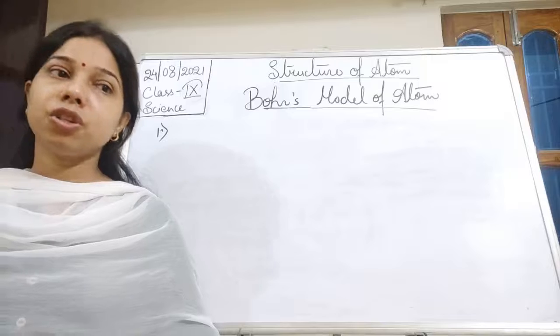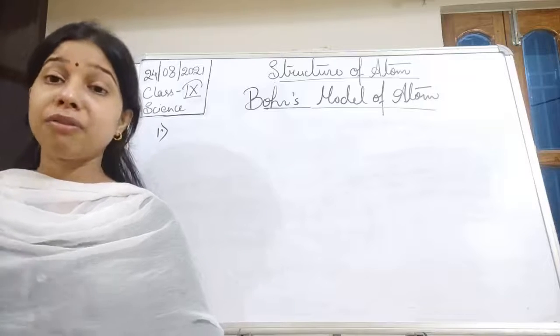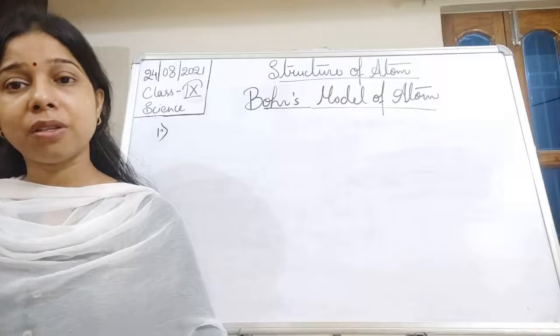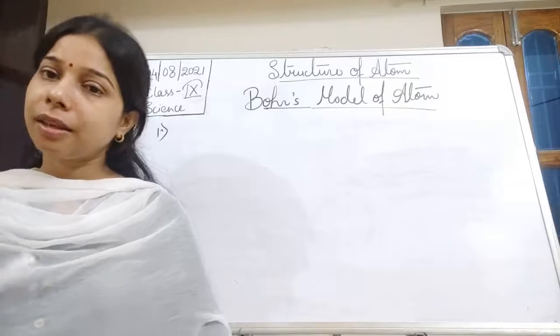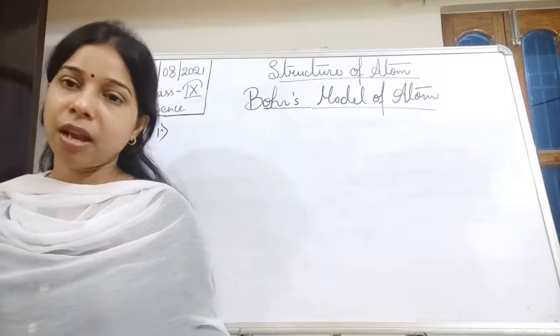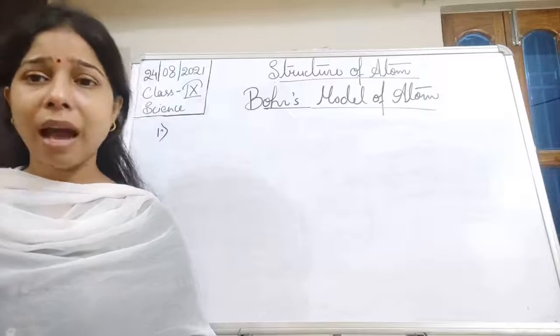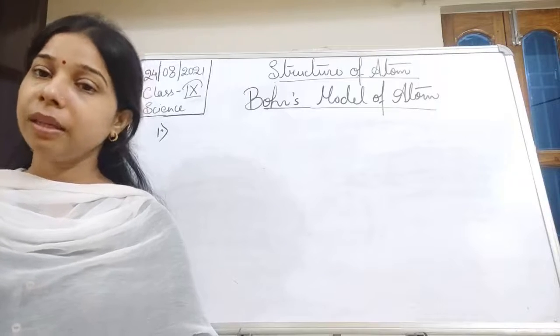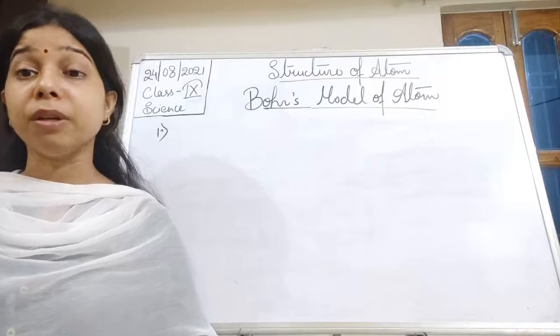And each energy shell or energy level has a fixed energy. That's why it is also called a discrete orbit. Since the electrons are revolving in a fixed energy level, there will be no chance of losing or gaining energy, and it will be easy for the electrons to simply revolve around it.